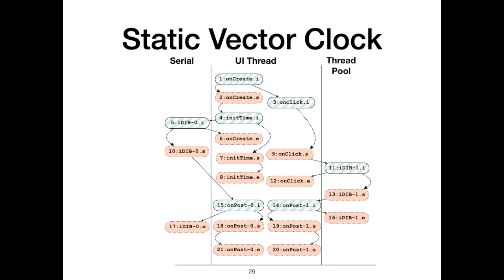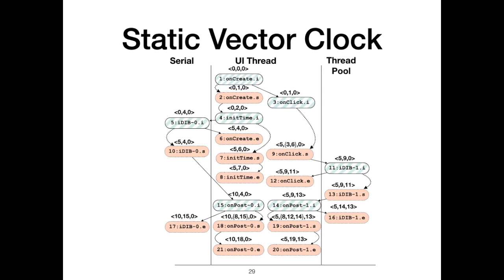Inspired by vector clocks, we introduce a static vector clock in Android. Each node is associated with a static vector clock that shows the latest event's execution states prior to this node. Using a static vector clock, we can determine the end of init time happens before the start of onPost 0. And also there is no happens-before relation between two onPostExecute events. Note that an event happens before another event if its end state happens before the start state of the other event.